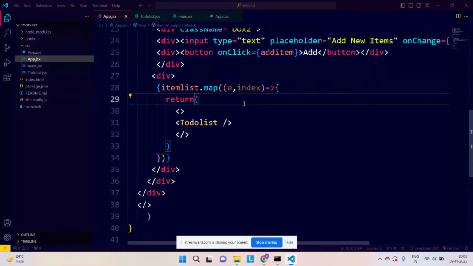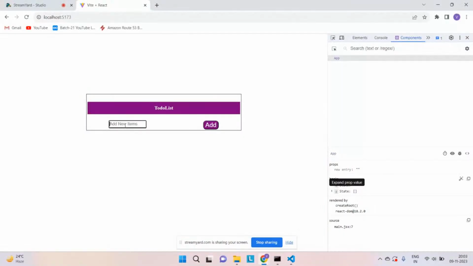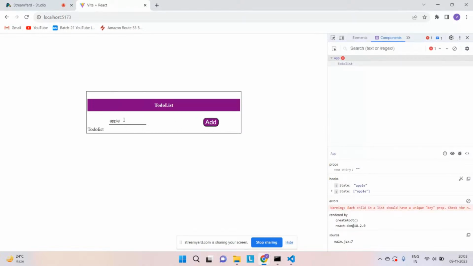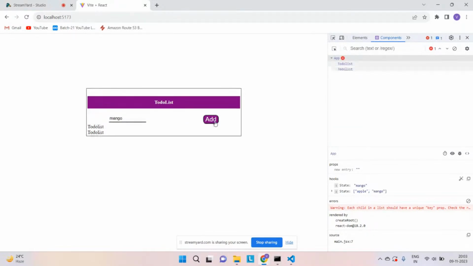And how it is created, let me show you. First of all, let's say I'm adding apple, and ToDoList will come each time, just because there are multiple things in my array. So I'm adding 2 items. Let's say mango has been added. That's why I'm seeing ToDoList 2 times.